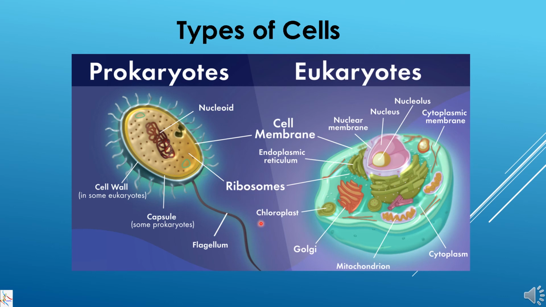Now the last thing before we take up this cell in detail is the number of cells in organism. An organism could be one cell. That means one cell is performing the function of all the body parts. So such organisms are termed as unicellular organisms. They have only one cell in their body. So one cell is acting as an organism.